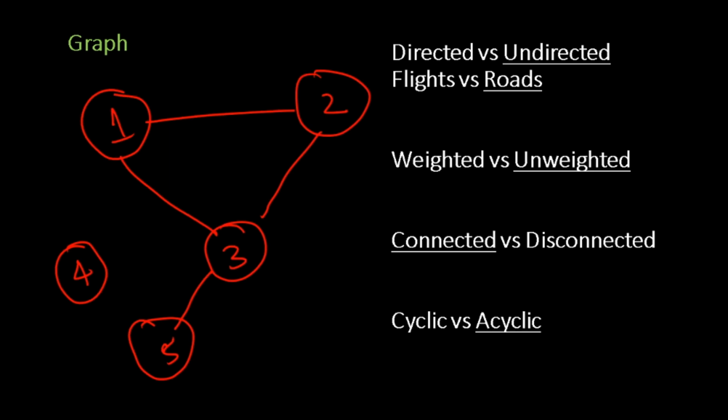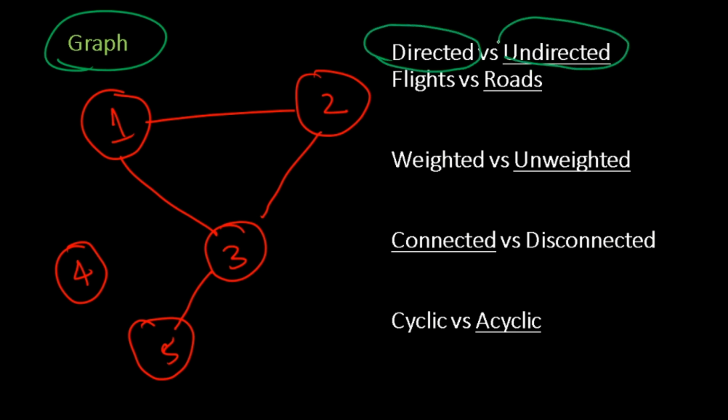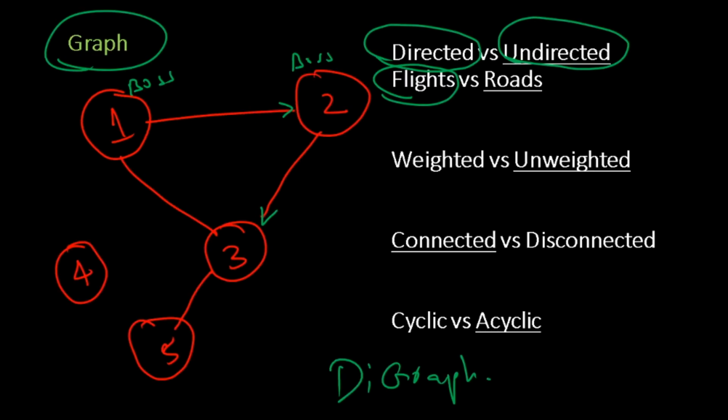All right. I want to throw these terms out here before we continue because these terms will keep cropping up during our conversations. So 8 terms, let's look at each one of them. First, a graph can either be directed or undirected. Whenever there is a direction to an edge, for example, from 1 to 2, from 2 to 3, this could be a flight connection, this could be some sort of sender-receiver, boss-subordinate. In that case you have a direction, so you're dealing with a directed graph or a digraph. When there is no such direction, you're dealing with an undirected graph.